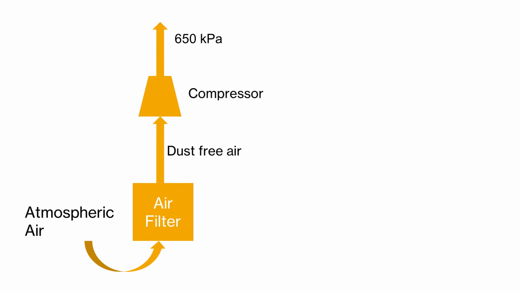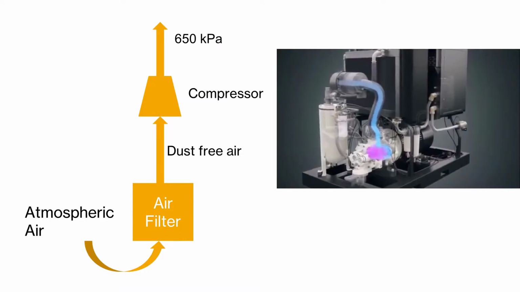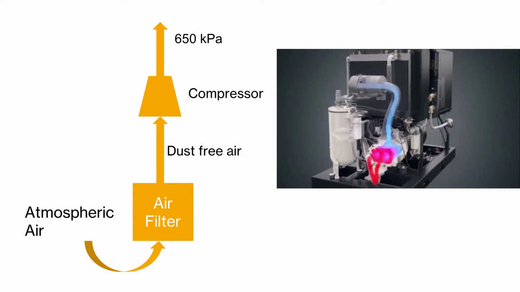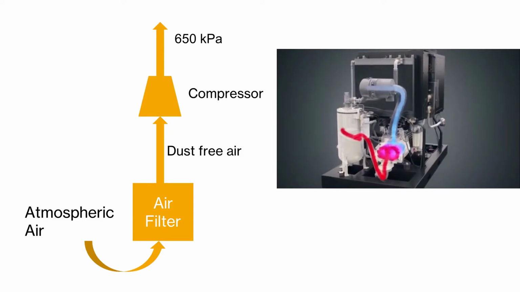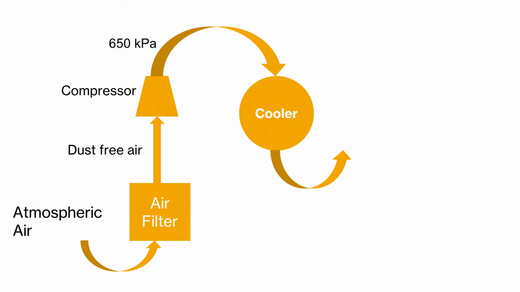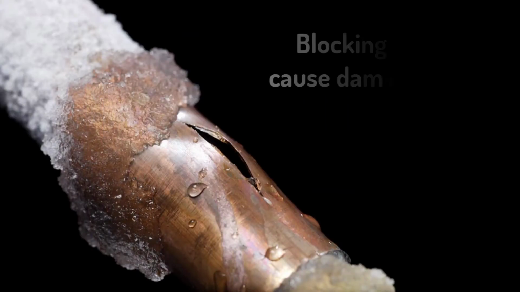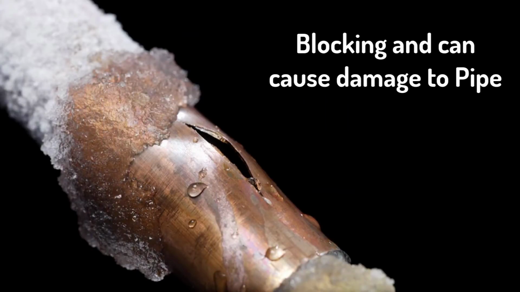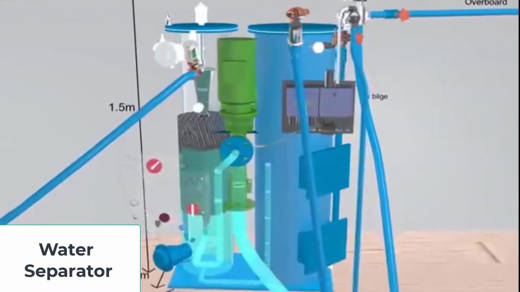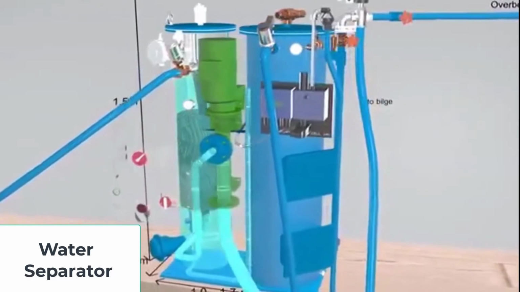In this section, air is compressed to about 650 kPa in the multi-stage compressor. After compression, gas gets heated. You can see it as the blue fluid turns to red liquid. So we cool it by passing it through a water-cooled aftercooler to condense any water vapor present. If any water is present, it can cause blocking in cryogenic piping as it gets converted to ice at this very low temperature. Thus, the condensed water is then removed in a water separator.